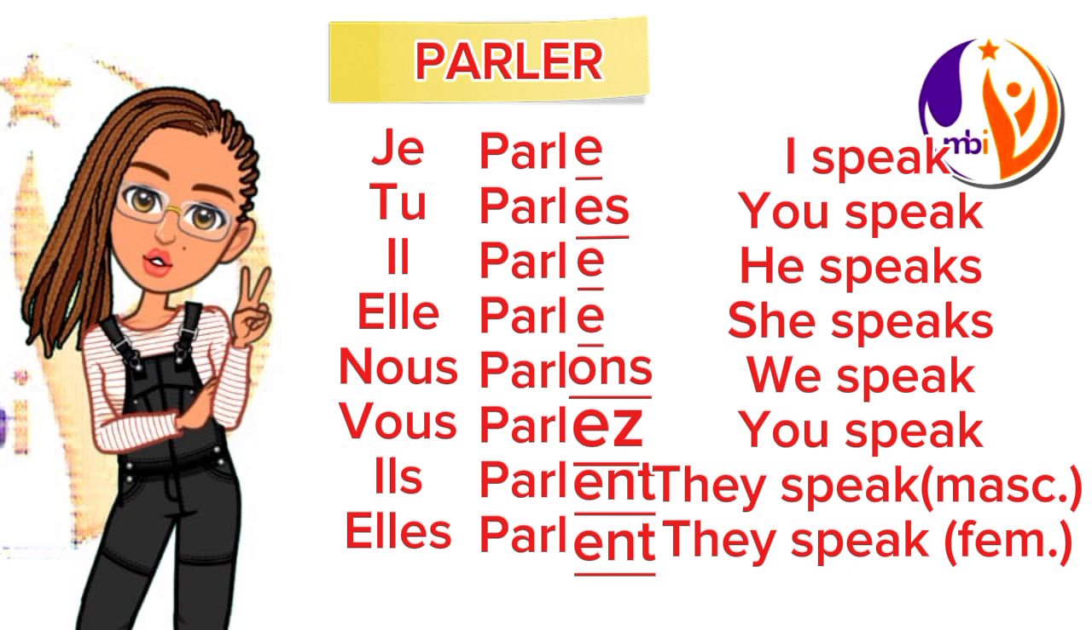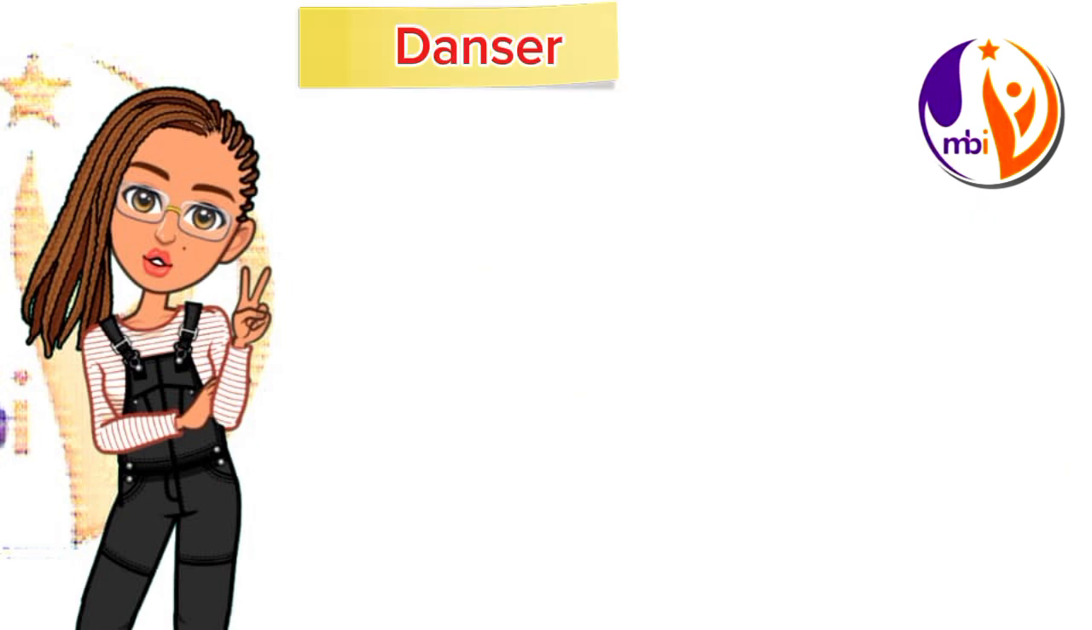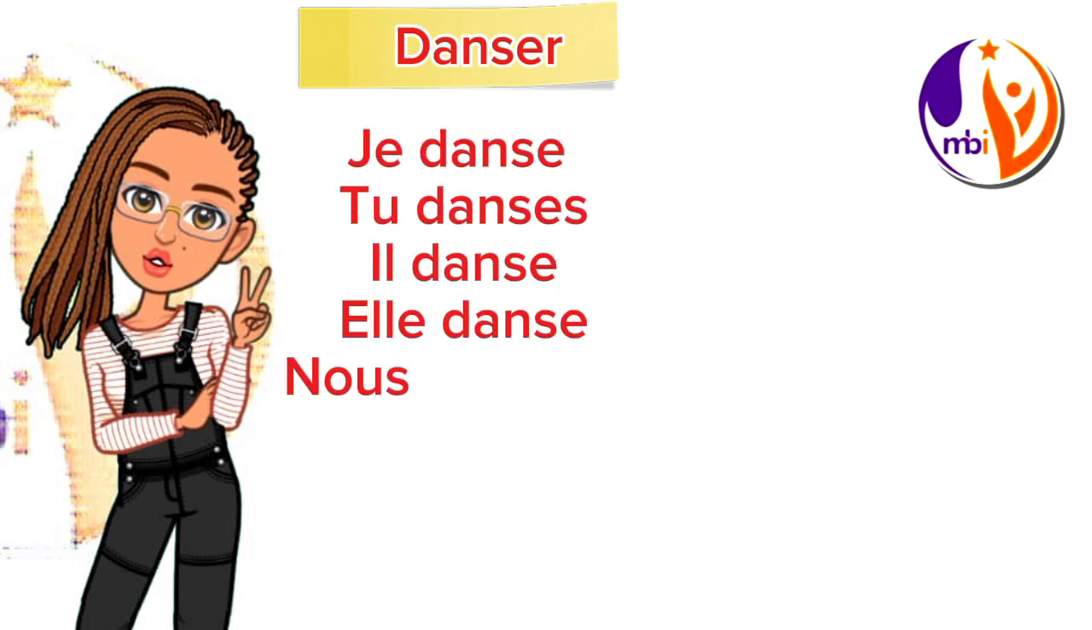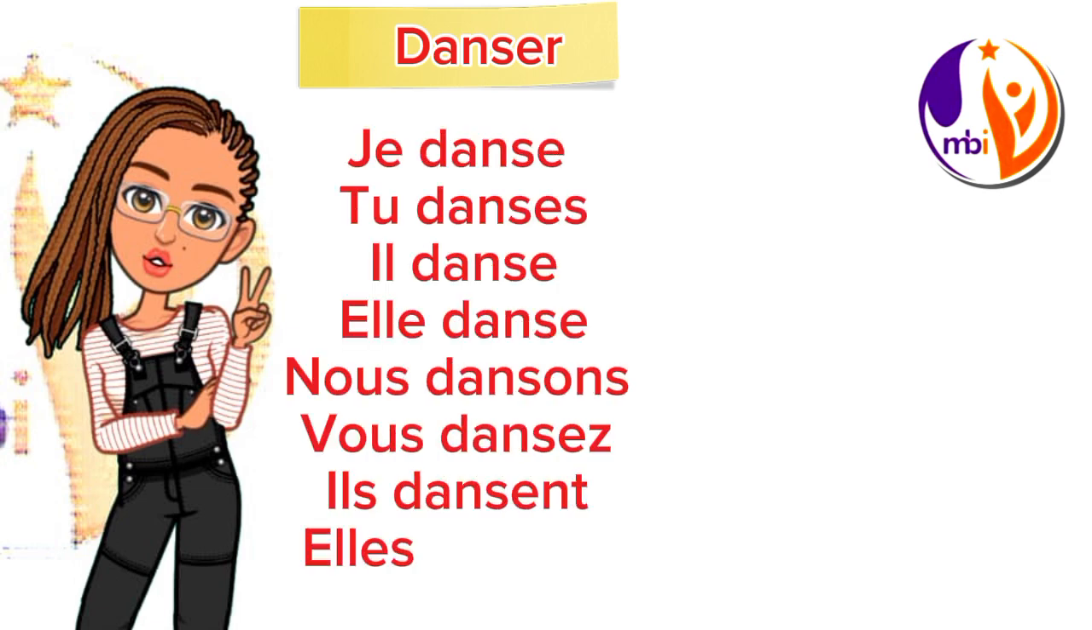Let me conjugate another verb to show that first group verbs are conjugated the same way. Let's conjugate danser, which means to dance. Je danse, tu danses, il danse, elle danse, nous dansons, vous dansez, ils dansent, elles dansent.